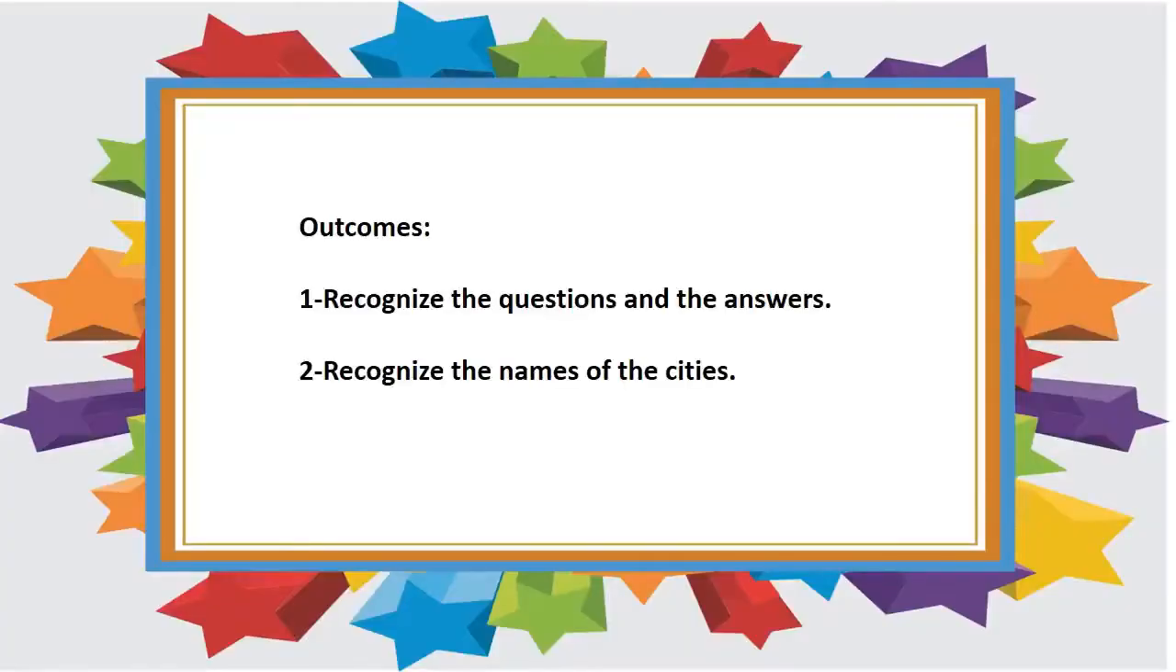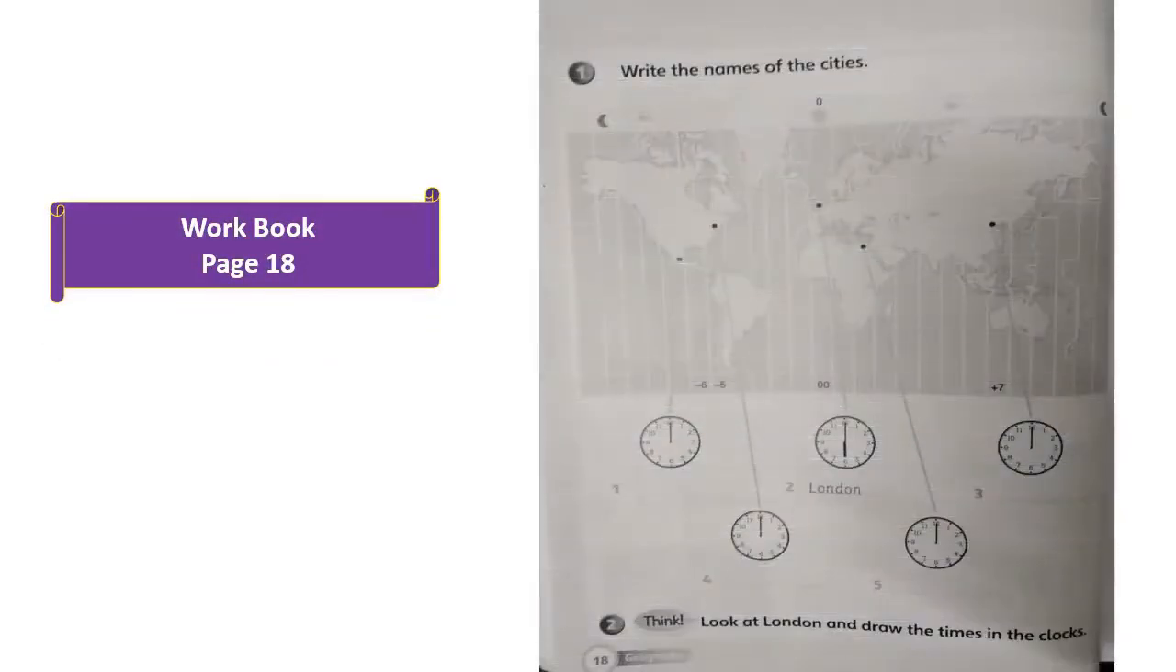The outcomes of the exercises are to recognize the questions and the answers and recognize the names of the cities. Okay, so open your workbook, page 18, please. We have two exercises according to page 18 in the student book.